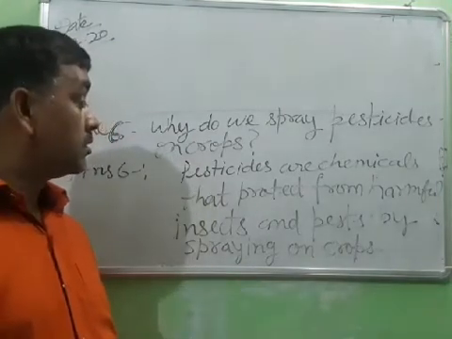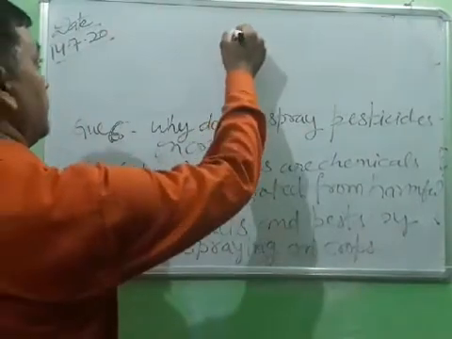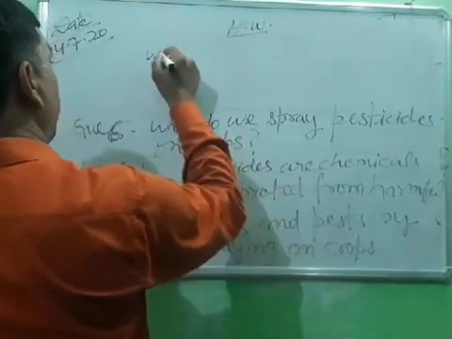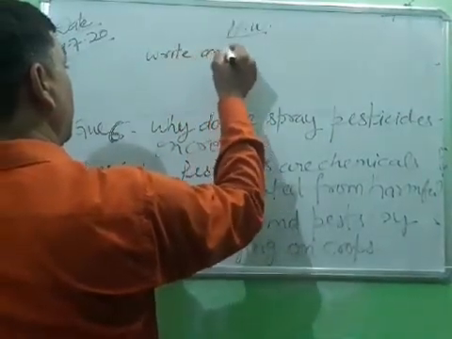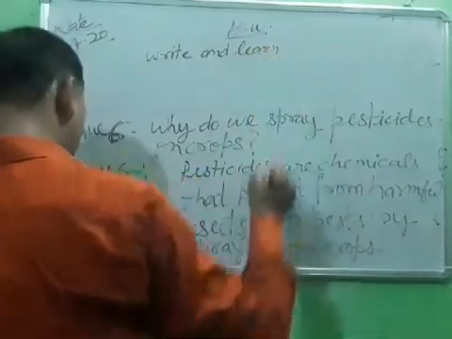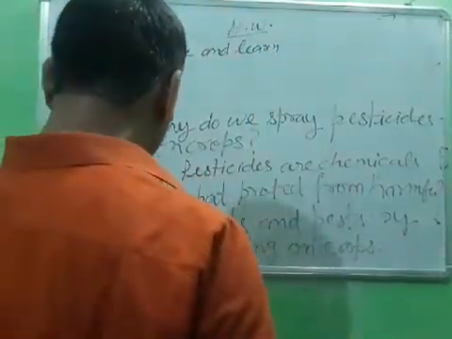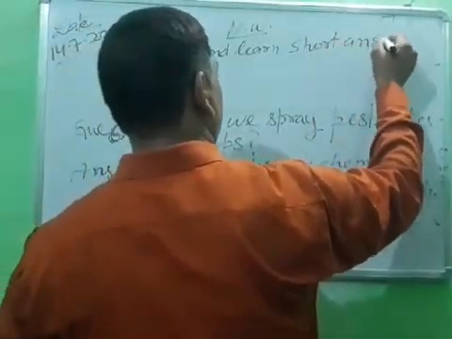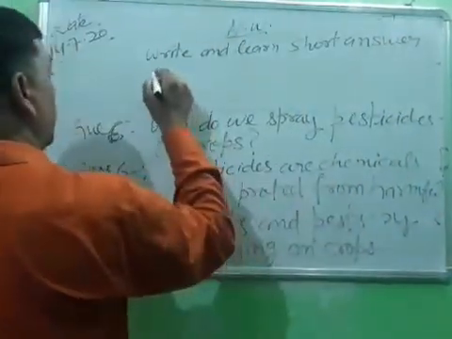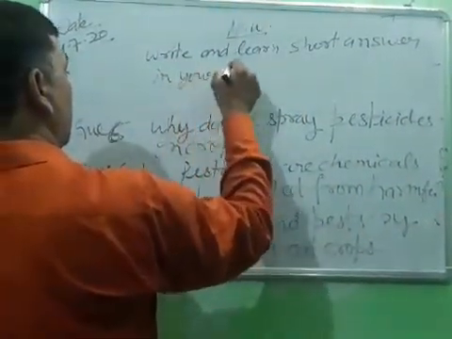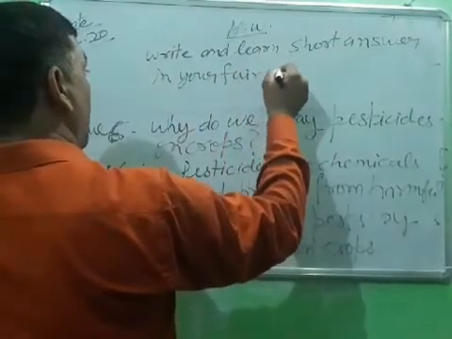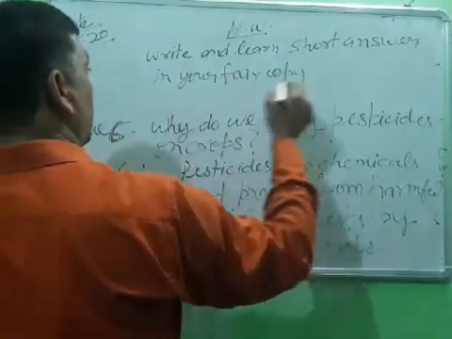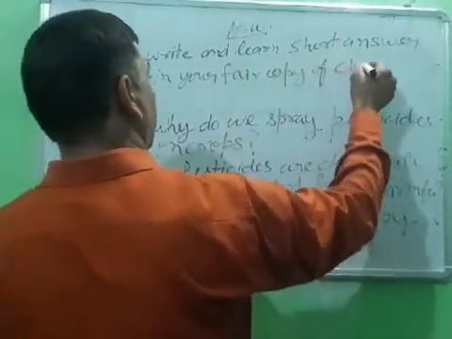Okay, student. So write down today's homework. Write and learn, give short answer, short answer in your fair copy of chapter first.